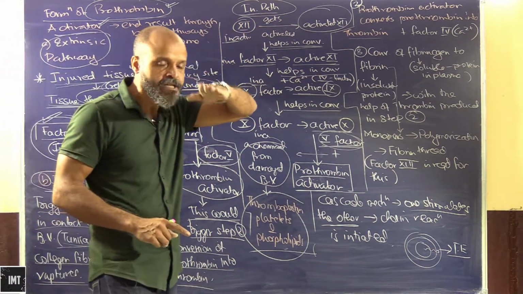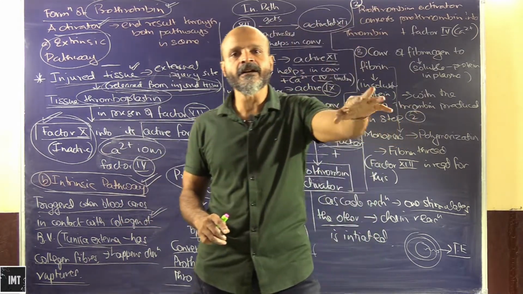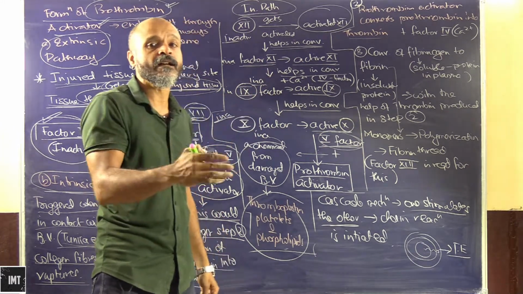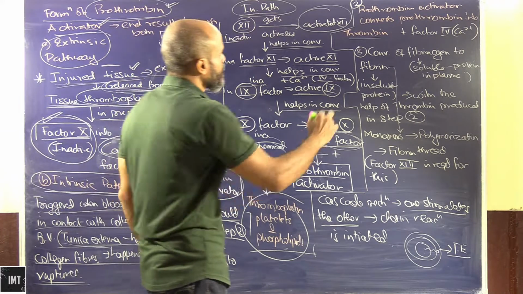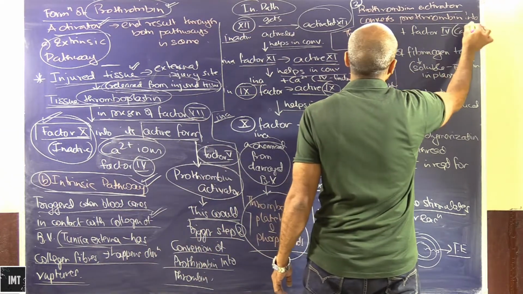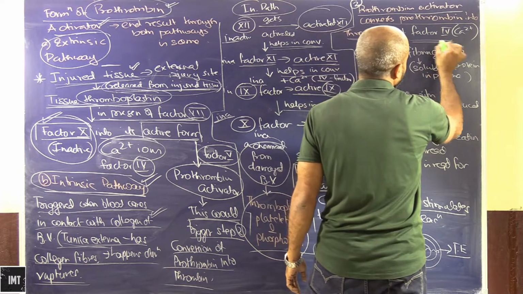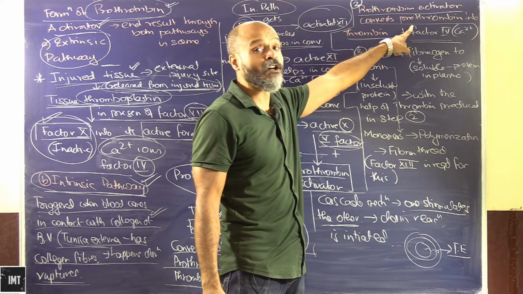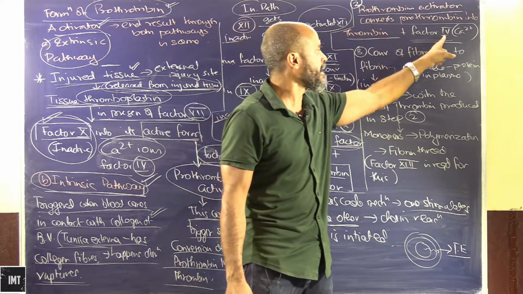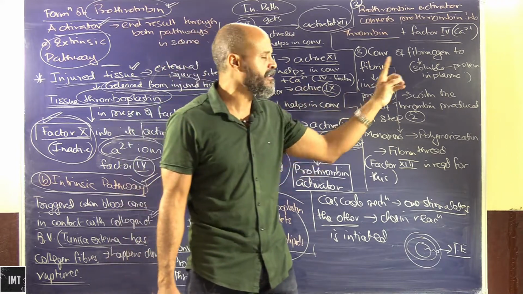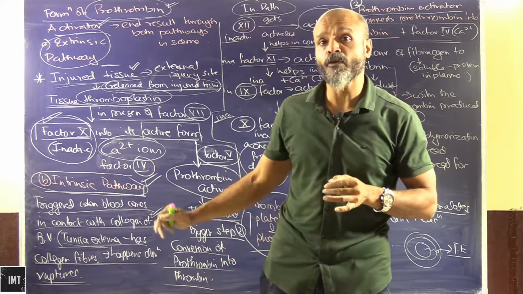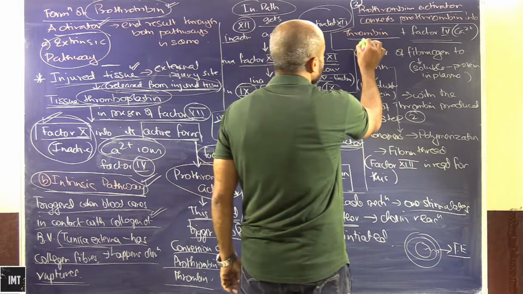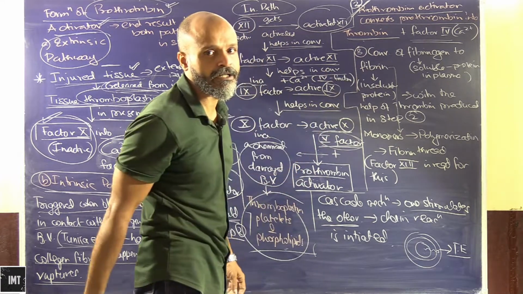So it's a gradual process, a cascade of mechanisms, an interlinked process, and hence we have to be very careful about which factor participates in the conversion of which factor. Now this prothrombin activator will convert prothrombin into thrombin in the presence of factor 4, that is calcium ions. We can see the involvement of calcium ions in almost all the processes, extrinsic, intrinsic, or even prothrombin to thrombin. So this is step number 2 in the coagulation mechanism.